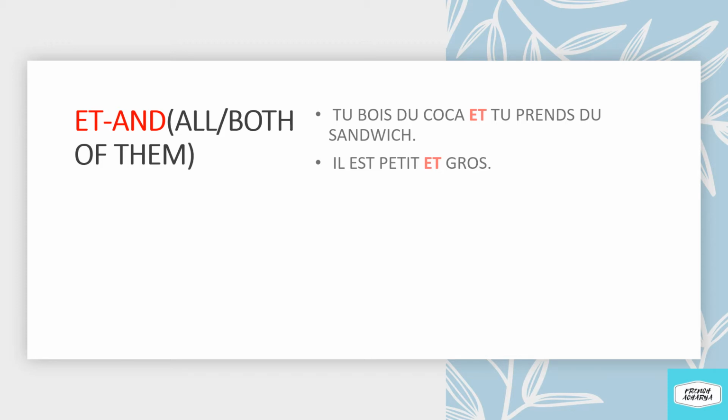The other example is il est petit et gros. He is small and fat. So here petit and gros are the two words and we are connecting these two words by the conjunction et. Il est petit et gros. He is small and fat.